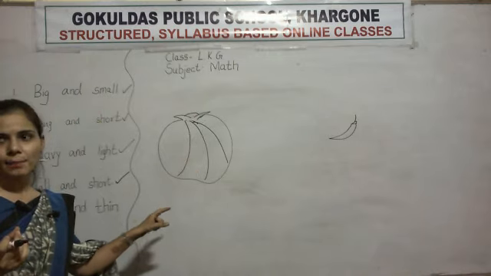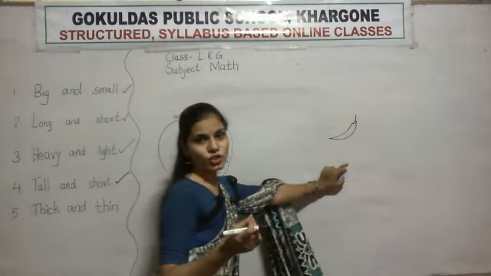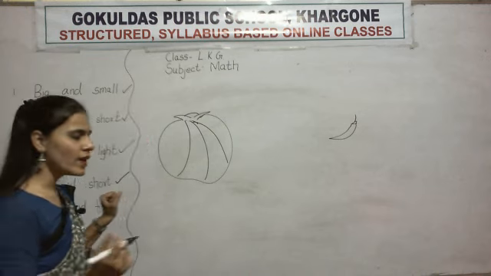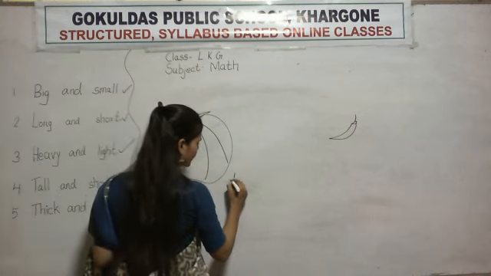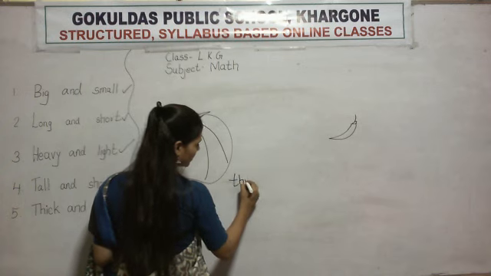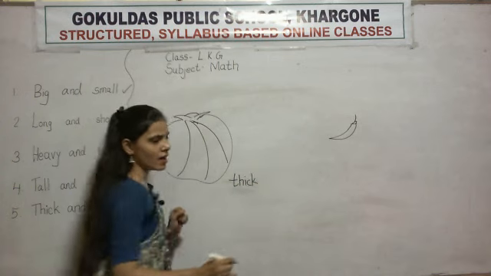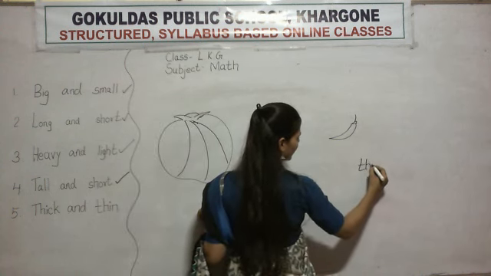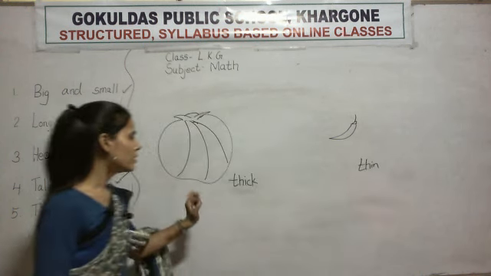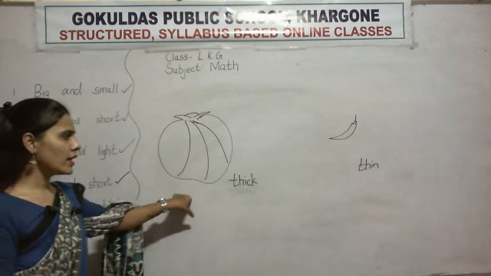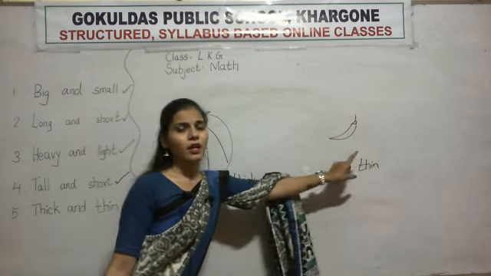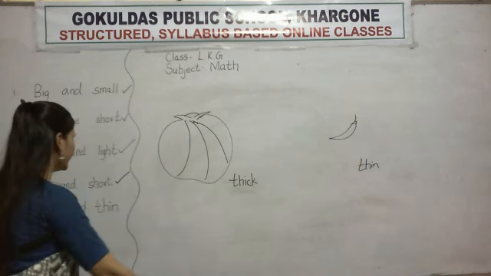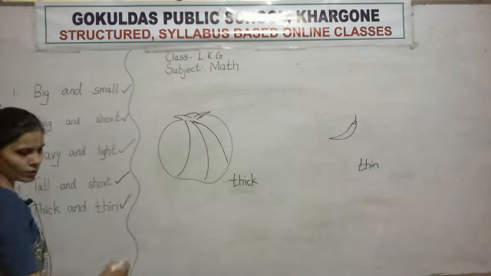This is the pumpkin, and this is the chili. So, pumpkin is the thick one. So, here we write thick, and chili is thin. This object is the thick one and this is the thin one. So, thick and thin. This concept is also done.